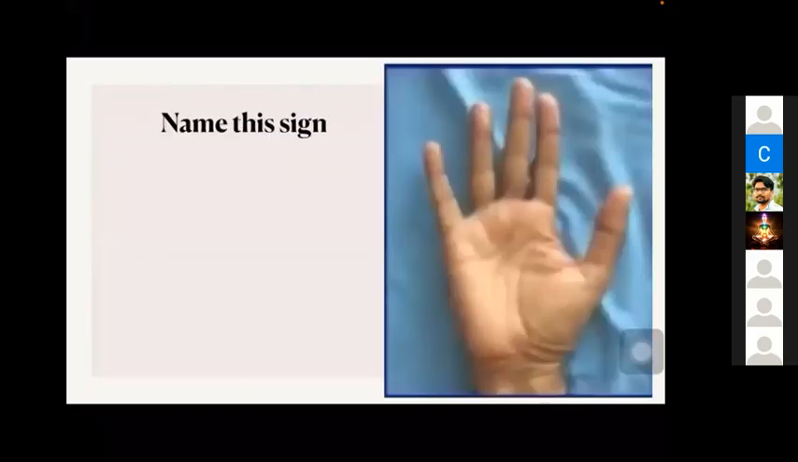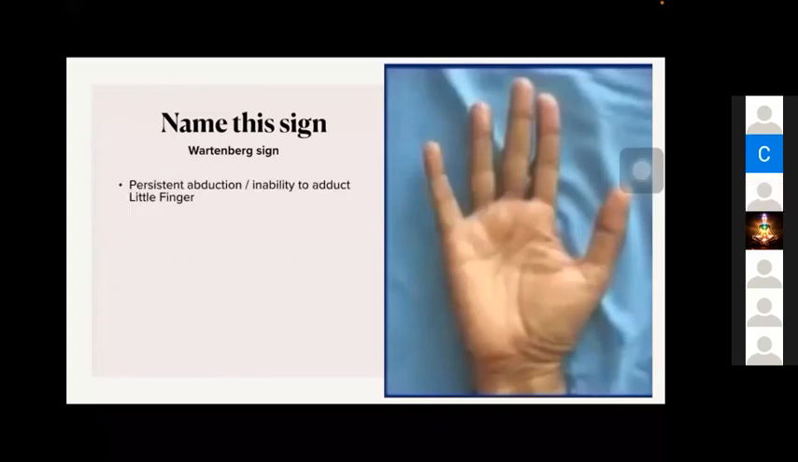Can anybody name this sign? This is another sign in ulnar nerve palsy. There are so many clinical signs described in ulnar nerve palsy. This is the Wartenberg sign. Yeah, very good. What is Wartenberg sign? Weakness of abducted digital element. It's a persistent abduction or inability to adduct the little finger. Can somebody try this?